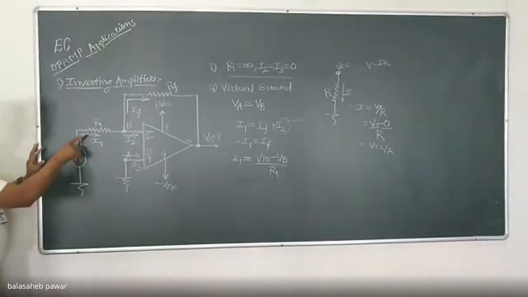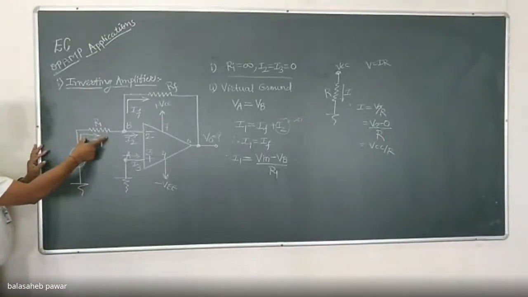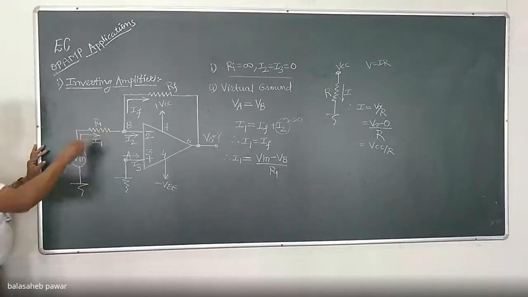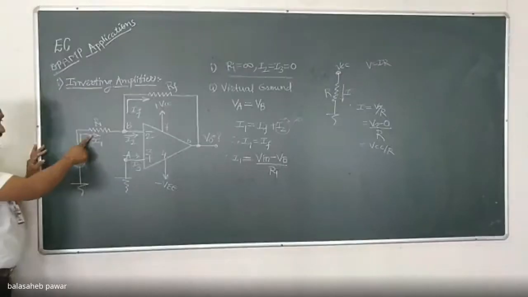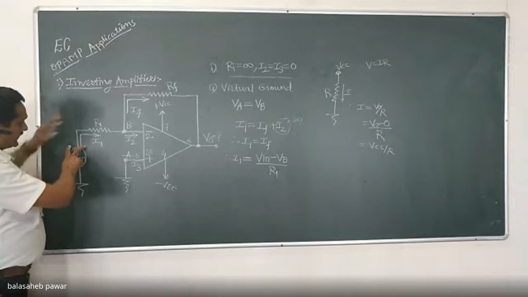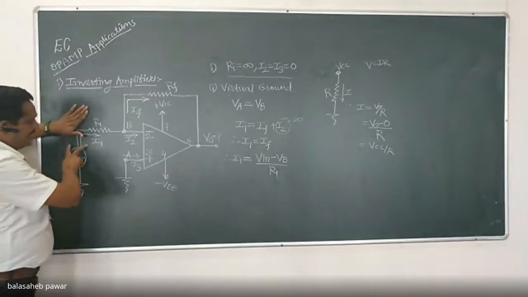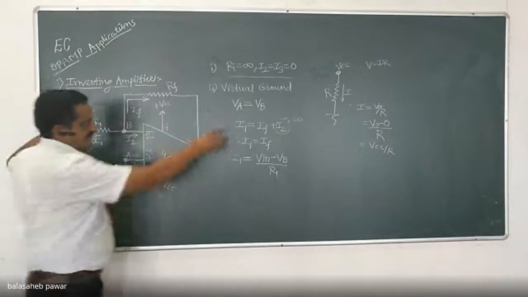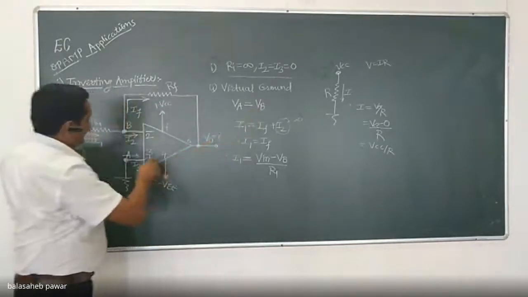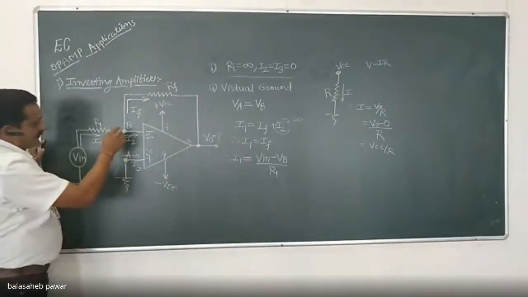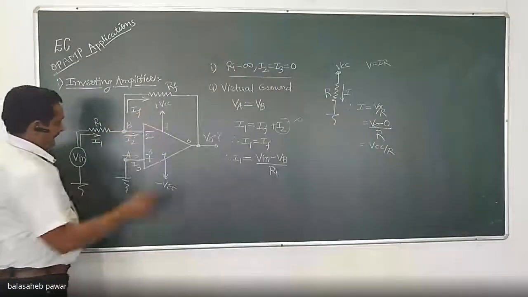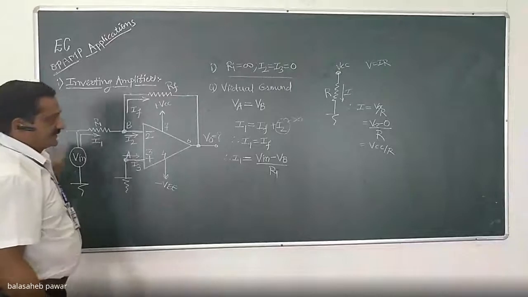I1 is the current flowing through R1, and what is the potential difference across that R1? That is how we can determine I1. The potential difference: at this terminal, Vin is applied, and the other terminal is at VB potential. Is it clear? The node B voltage we consider as VB.